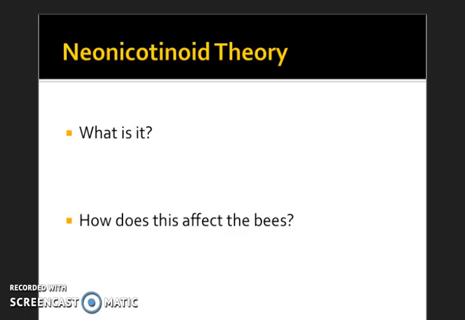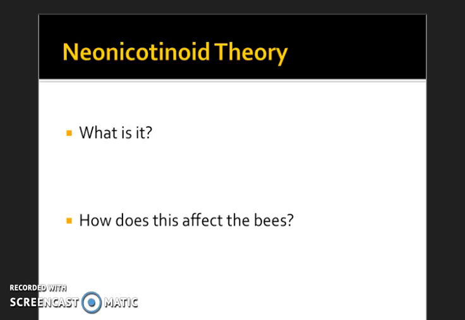So what is the buzz? Why are the bees suddenly disappearing? And how can we stop our pollinators from dying off? There are many theories connected to colony collapse disorder, but I'll be talking about the theory of neonicotinoid use causing the rapid decline in bee colonies.